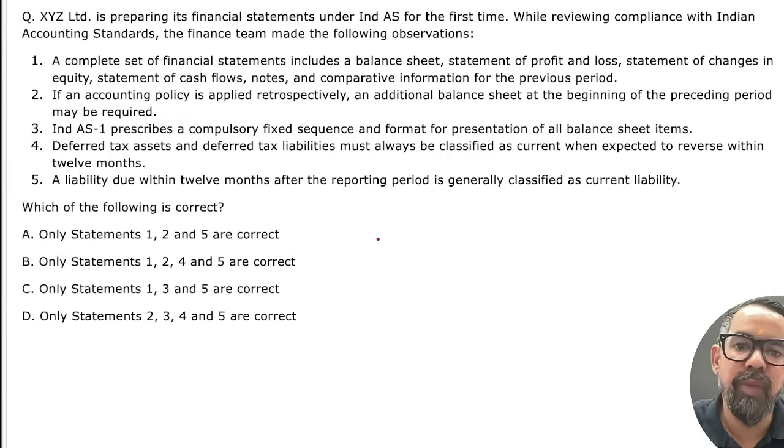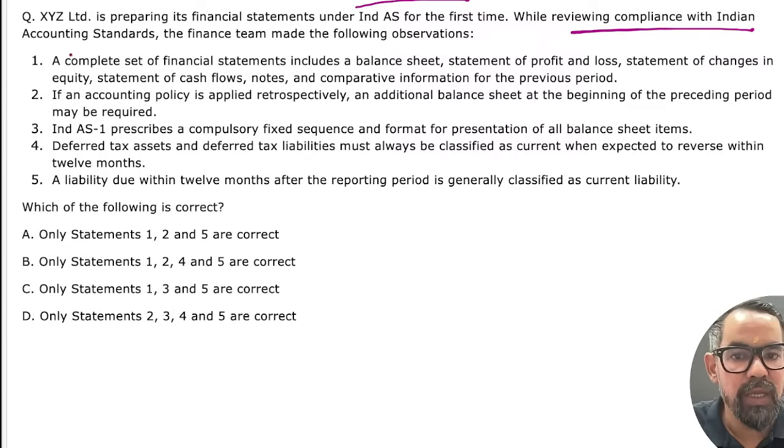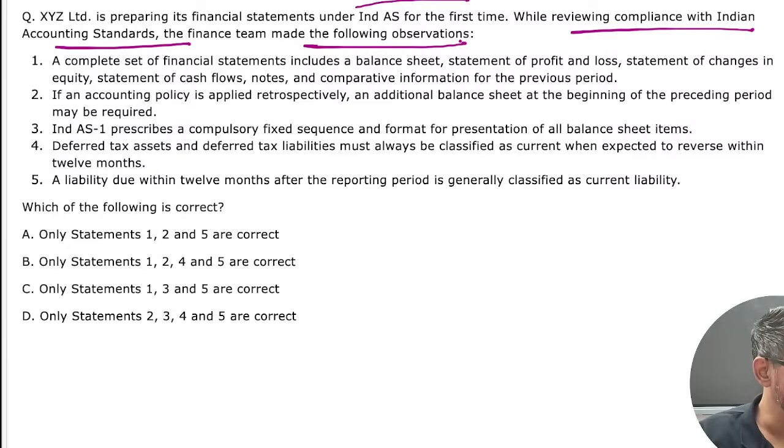So XYZ is preparing its financial statements under Indian Accounting Standards for the first time. While reviewing the compliances with Indian Accounting Standards, the following observations were made. Please answer this one, everyone.